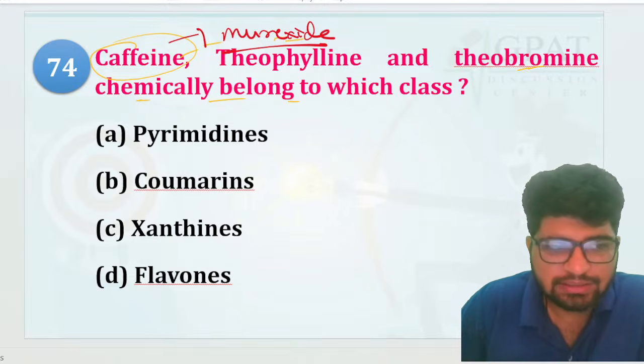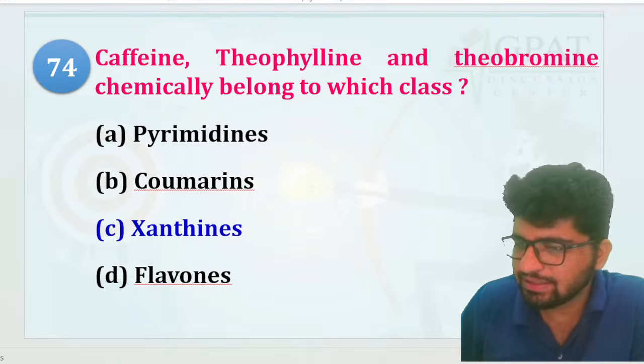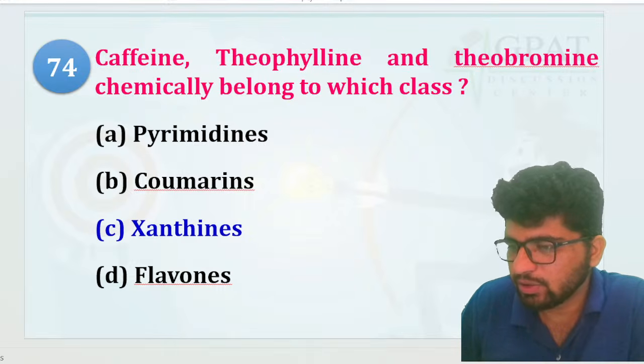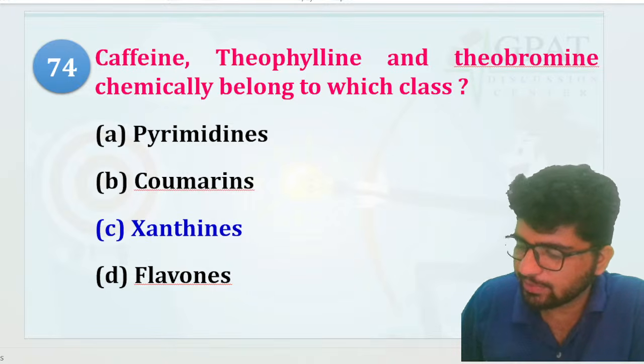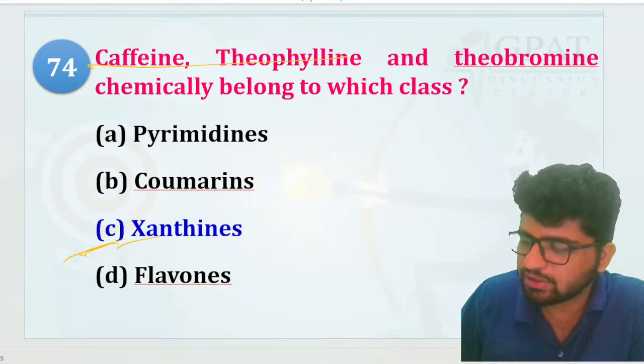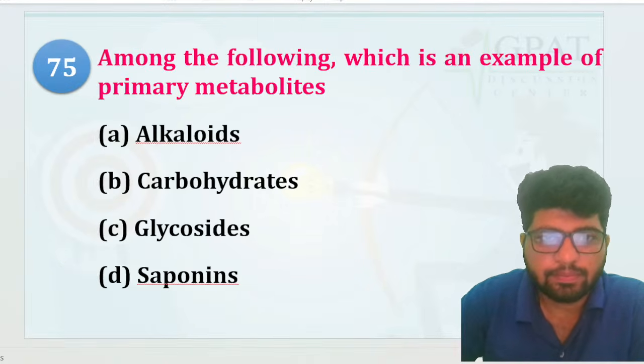And the murexide test, obviously, that's going to be what? That's your xanthine, guys, not B, Shubhangi. That's your xanthine always, right? Xanthine rings are present over there. Murexide test. Chalo.